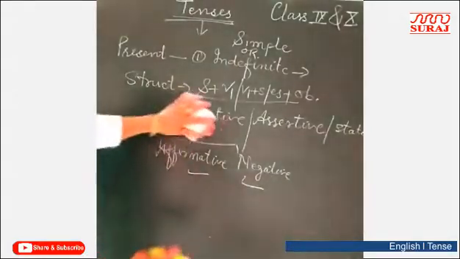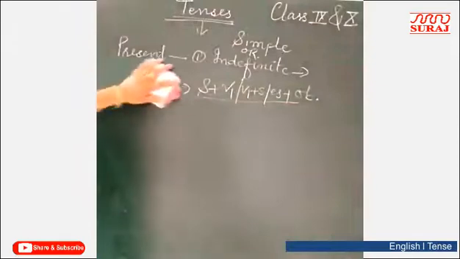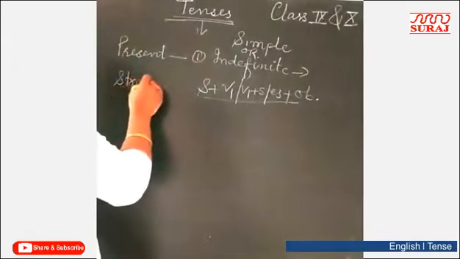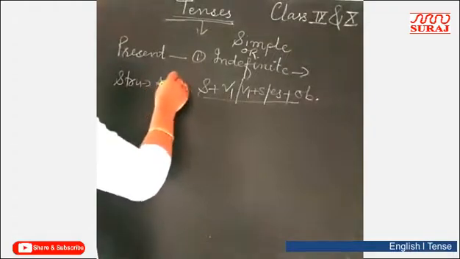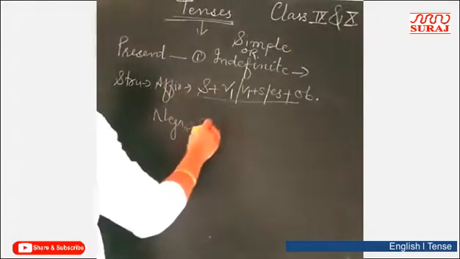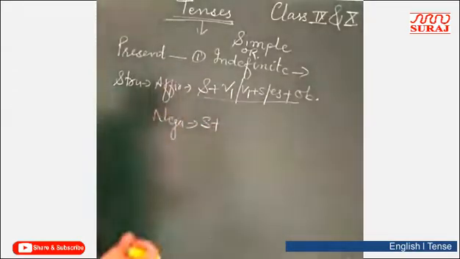Now the negative, a negative sentence which gives us a negative statement.